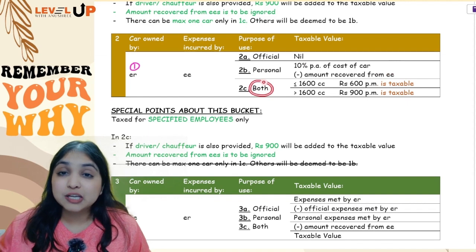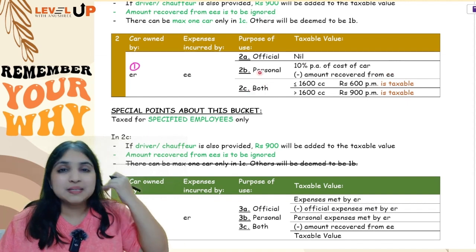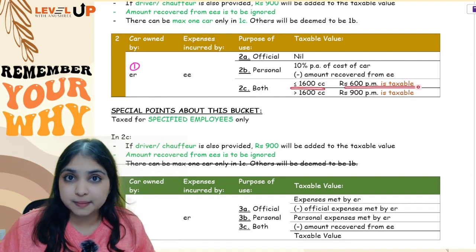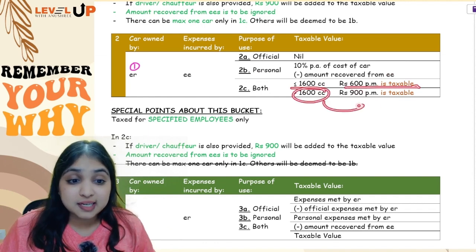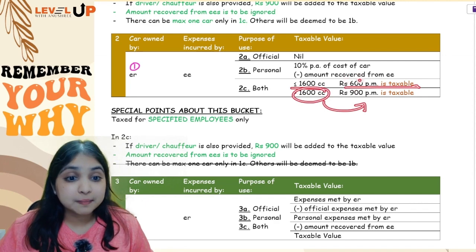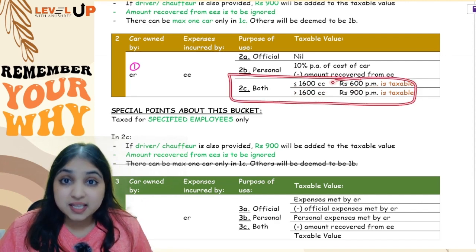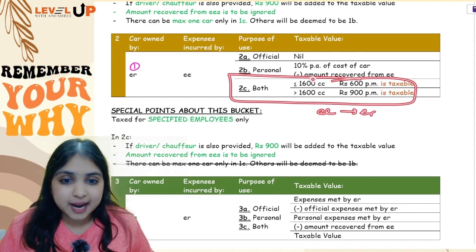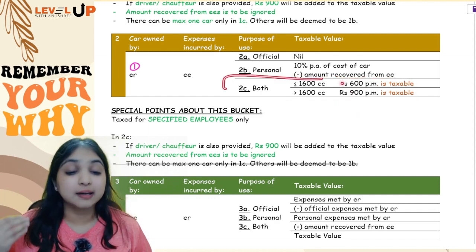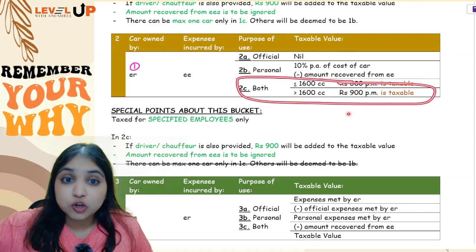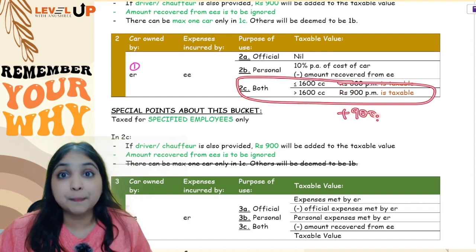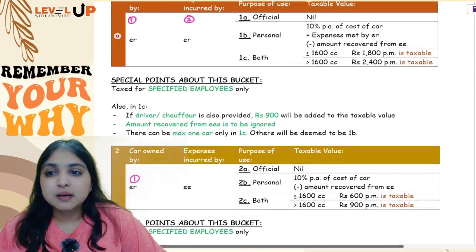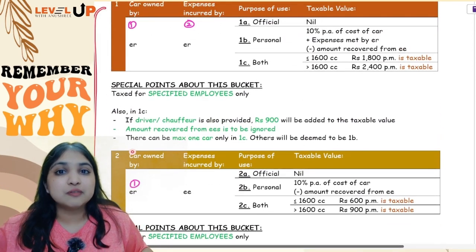But if the car is being used for both purposes, then it depends upon the cubic capacity of the car. Up to 1600 cc, 600 per month will be taxable. More than 1600 cc, 900 per month will be taxable. Same point in this category, in case the employee has paid any amount to the employer, you generally subtract. But in this category, you should not subtract. And in this category, if driver is also provided, you will add another 900 per month. And of course, yes, this bucket also, like the first bucket, will be taxed for specified